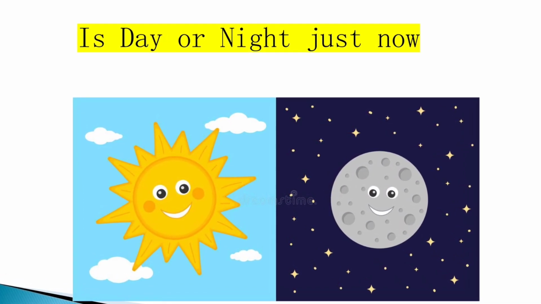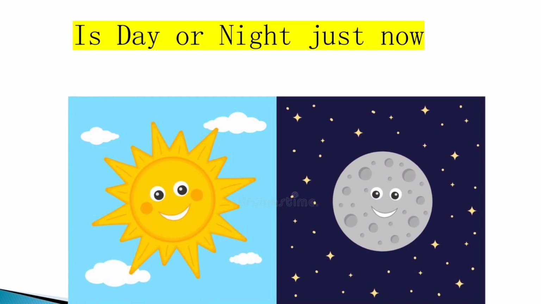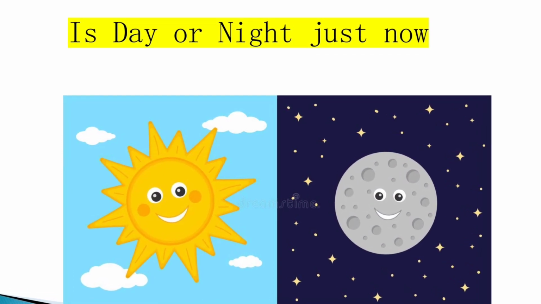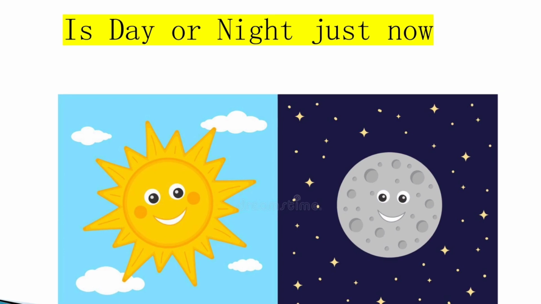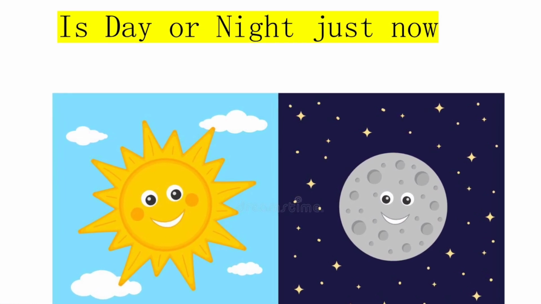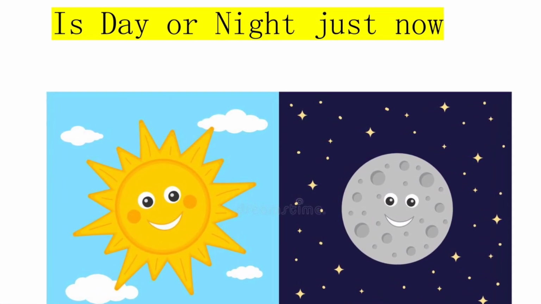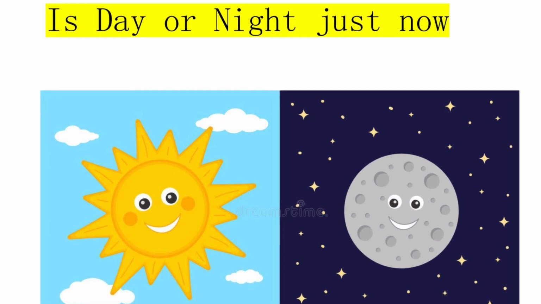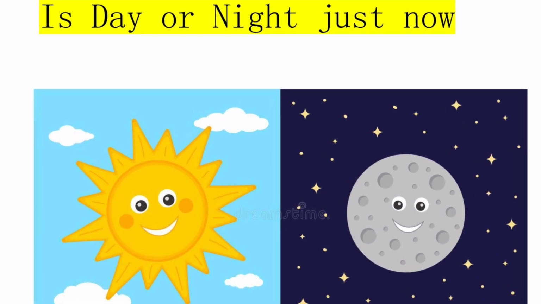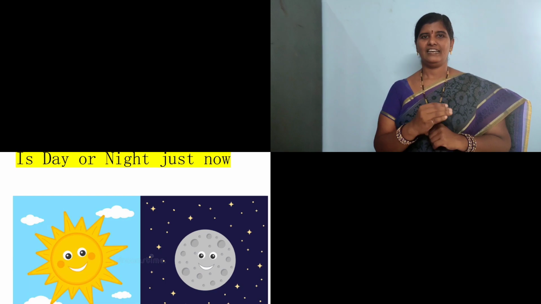Observe this picture. Is it day or night just now? When it is daytime in Vijayawada, it is night in New York. Why? Because it depends upon the place on the globe. In Andhra Pradesh, in Vijayawada, it is day. In New York, it is night. How can you perceive this? Up and down.